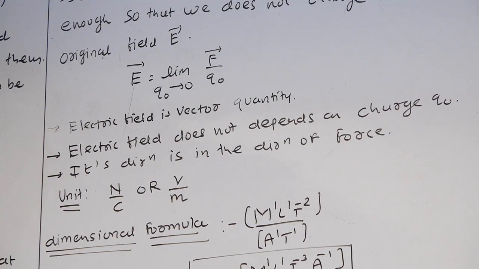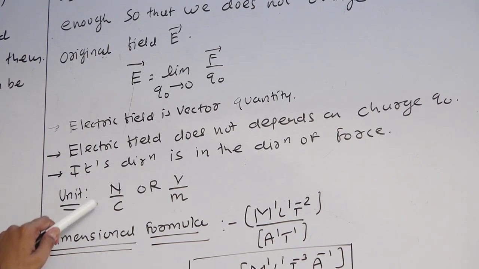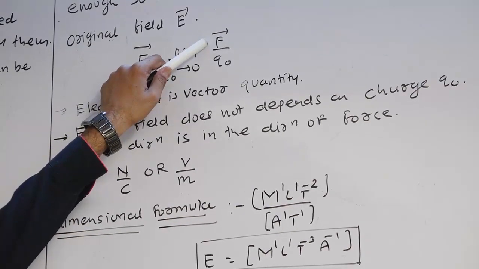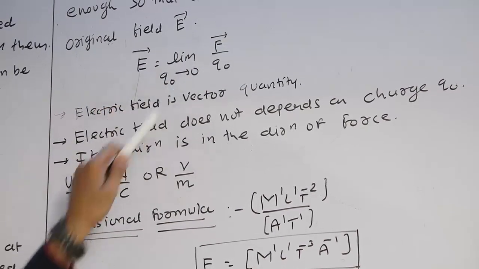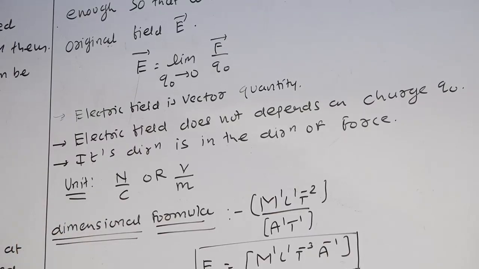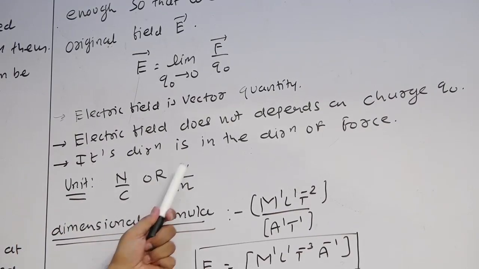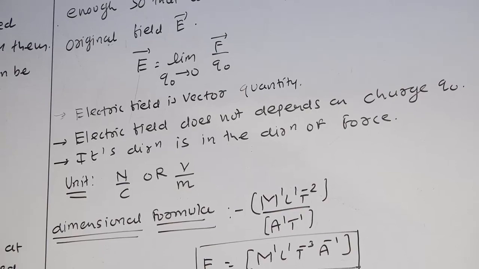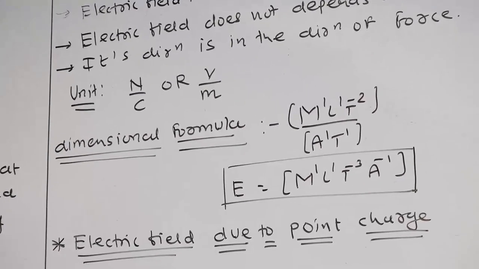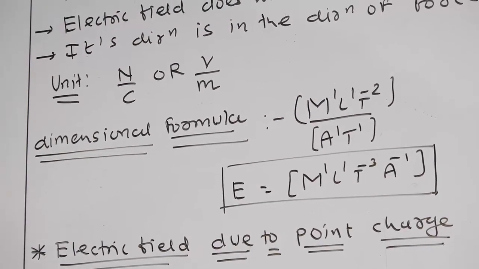Okay. Now the unit of the electric field. The unit of the electric field is Newton per Coulomb, because the unit of the force is what? Newton, and the unit of the charge is what? Coulomb. So Newton per Coulomb is the unit of the electric field. Another unit is volt per meter. So there are two units: Newton per Coulomb, and volt per meter. Now the dimension formula.